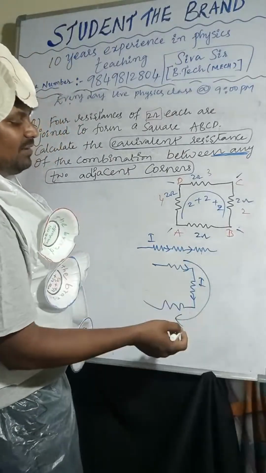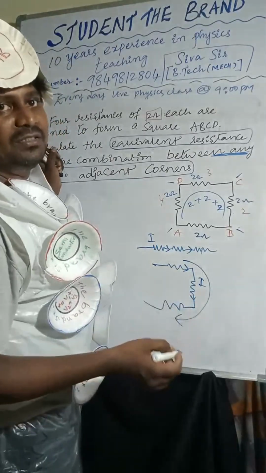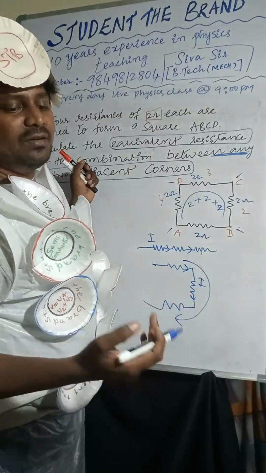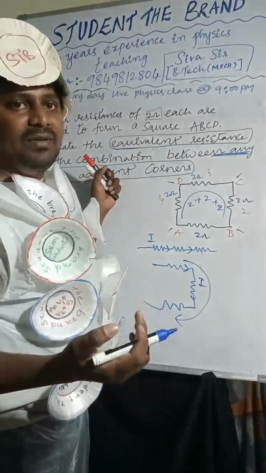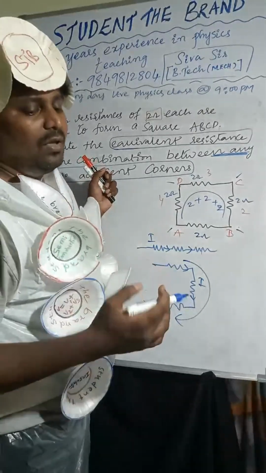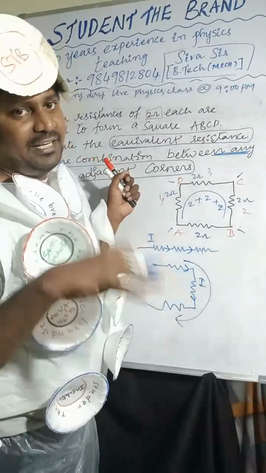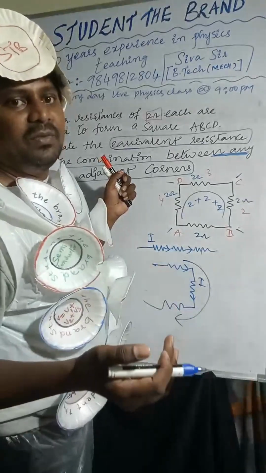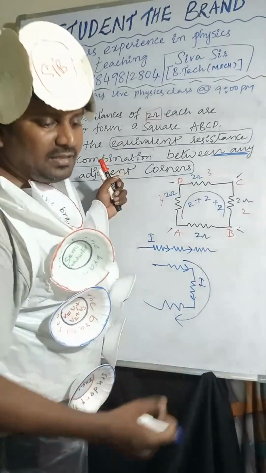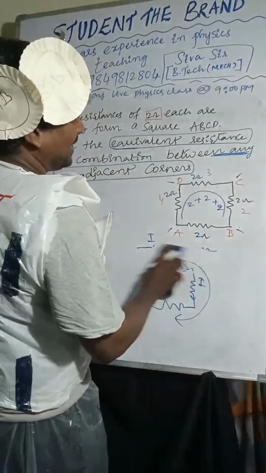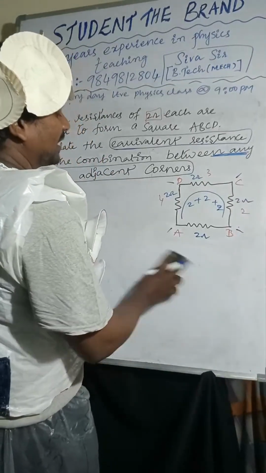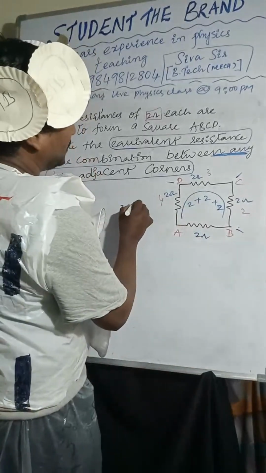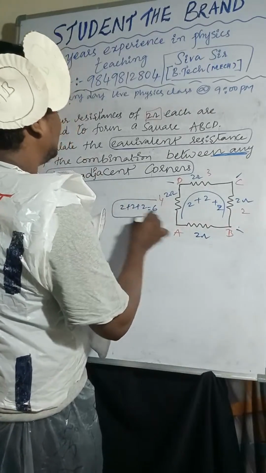Same current will flow, so the current won't change. Current will pass throughout the circuit the same. That's why we are considering those three as connected in series combination. So 2 plus 2 plus 2, that is 6. That is 6 I am taking.